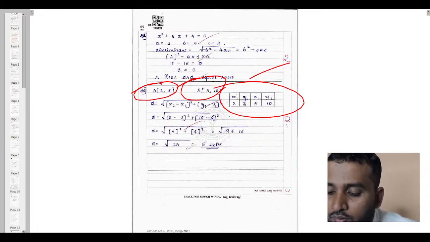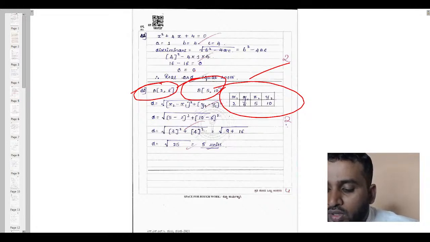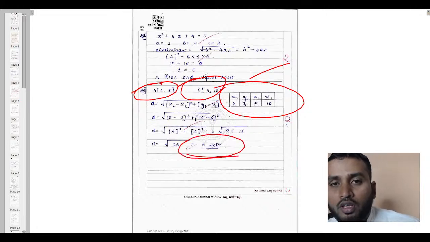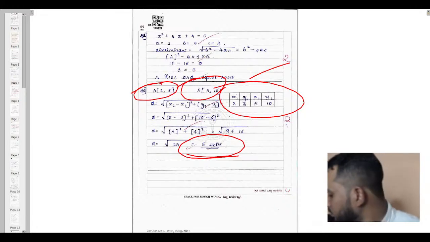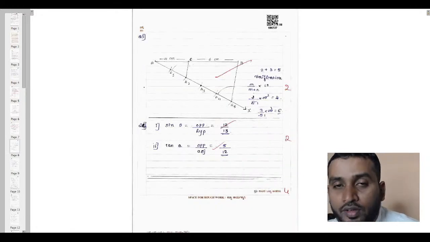He has written x1, y1, x2, y2. The x1 value was 2, y1 value was 6, x2 is 5 and y2 is 10. He has written a column and highlighted those values, and once you substitute these values in the formula, it will be very easy for the examiner and also for you to solve the problem. Welcome, child. Got it? This is how we need to learn.